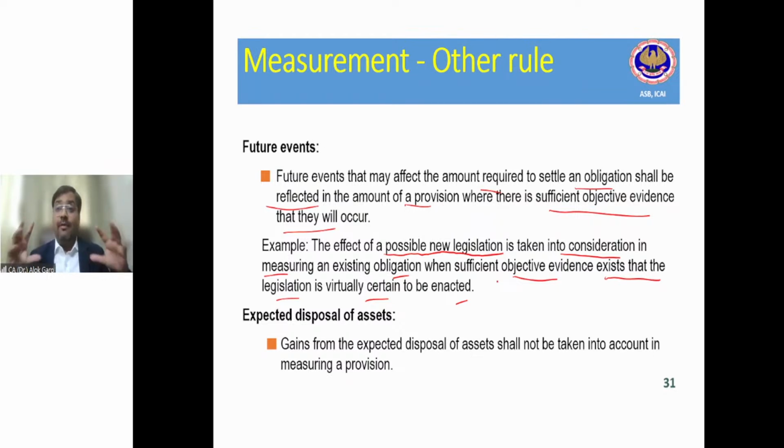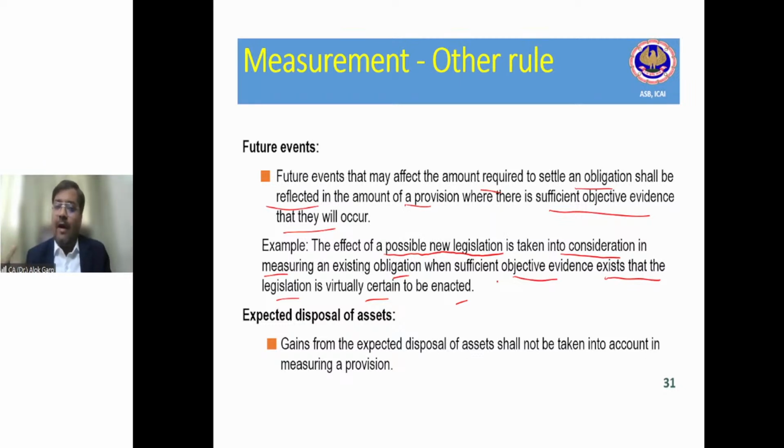Okay, so normally, when the person who is sitting at a lower level, or at the level below you, is approving you, you are approving that, right? Normally, in a normal scenario. So friends, in this case, it is virtually certain that this legislation is going to be enacted, because it is in favor of the communities also, societies also. And hence, in this case, this provision is required to be taken into consideration, right?